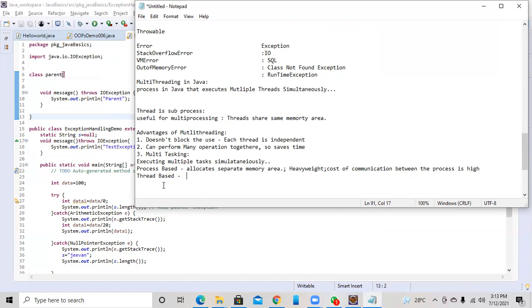So in simple words, a thread is nothing but a lightweight subprocess, the smallest unit of processing. It is a separate path of execution. Threads are independent. If an exception occurs in one thread, it does not affect the other thread because each thread uses a shared memory area. So you can simply say each process contains multiple threads. Thread-based and process-based.